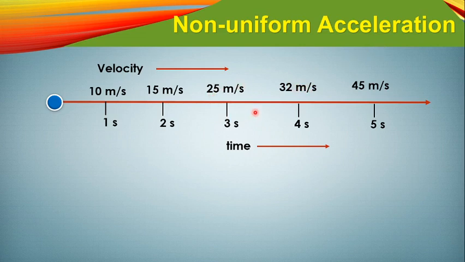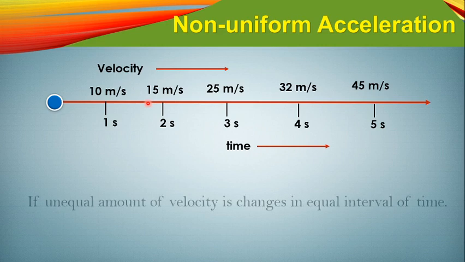We will say that a body has non-uniform acceleration if the amount of velocity of the body changes unequally in equal intervals of time. So if an unequal amount of velocity changes in equal intervals of time, then only we will say that this body has non-uniform acceleration.